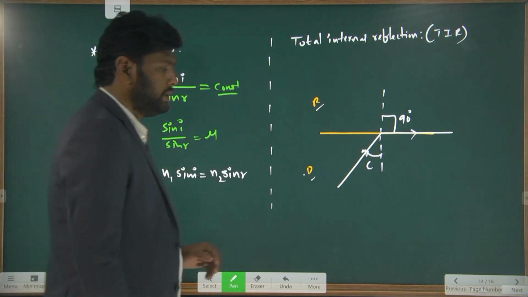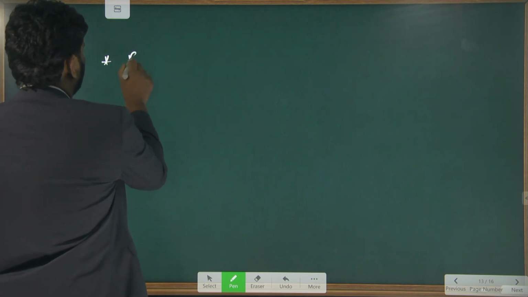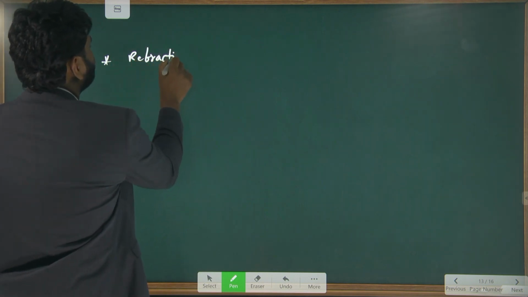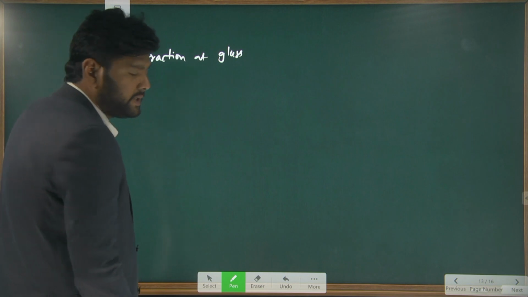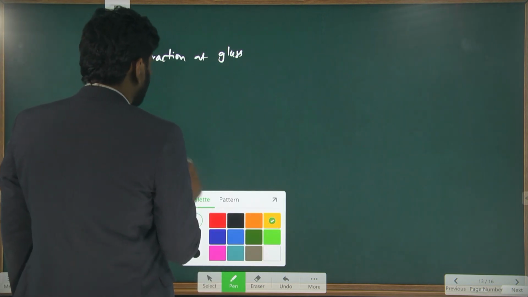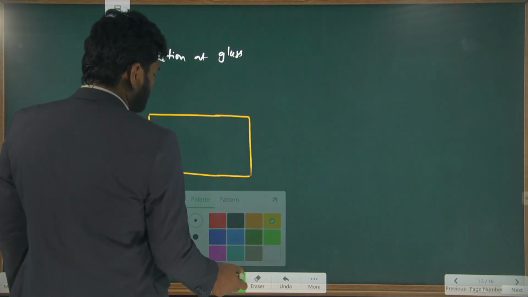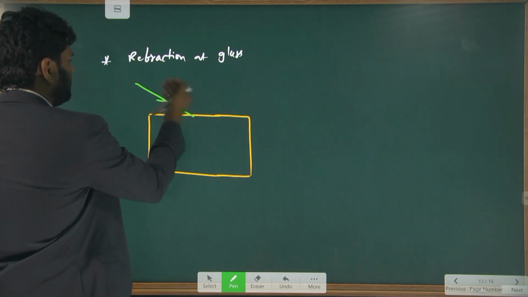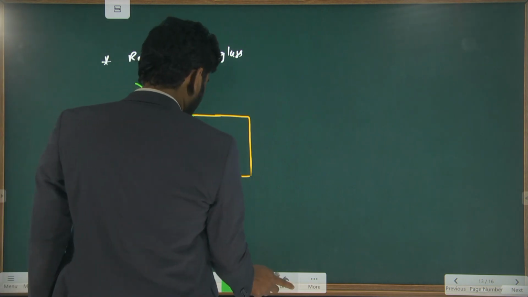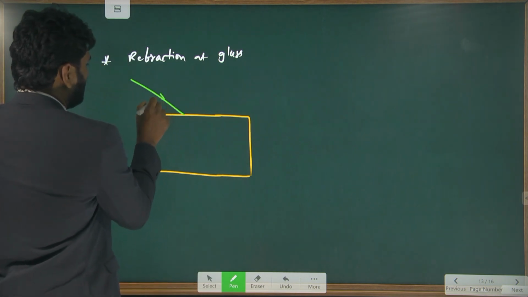Okay, and next, refraction at glass. Refraction at a thick glass. Let us take a thick glass here. I am taking a thick glass. This is a thick glass. Now I am sending a light ray here. This is how the light ray is sent. Now this is the incident ray.